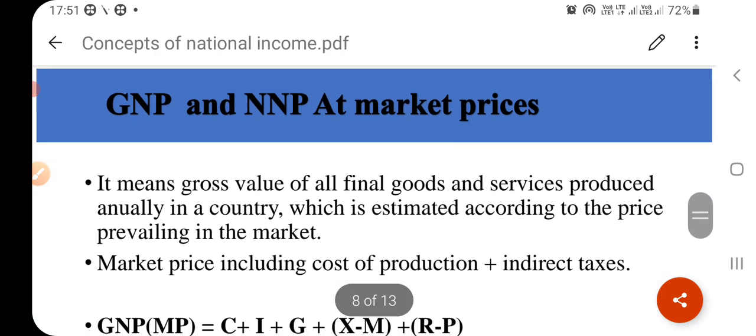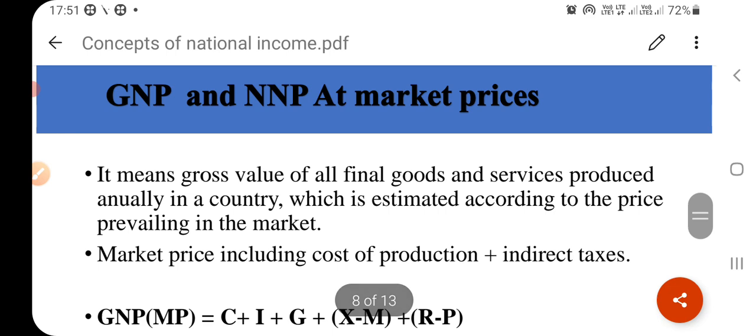Now we have to discuss GNP and NNP at market prices. It means the gross value of all final goods and services produced annually in a country, which is estimated according to the prices prevailing in the market. Means the market price of the product is considered here while estimating the national income.